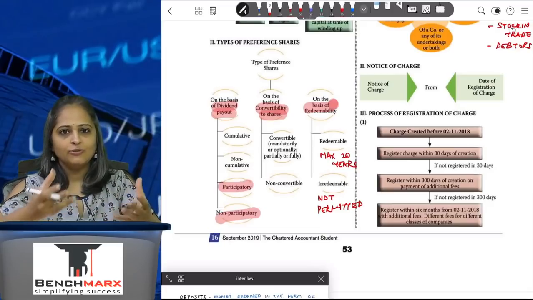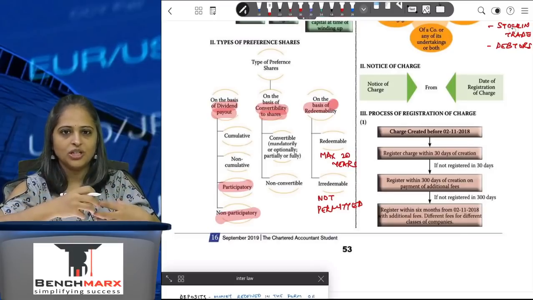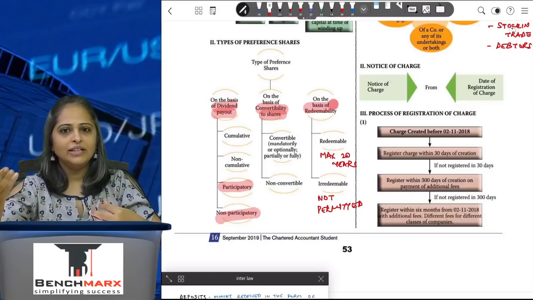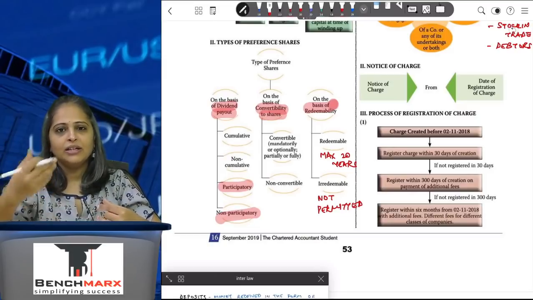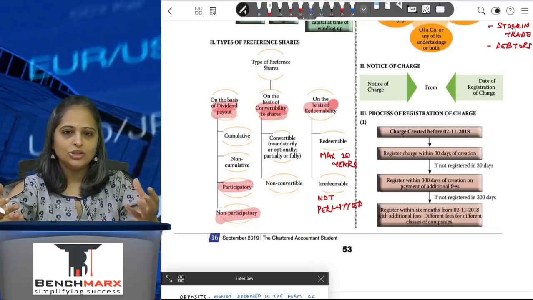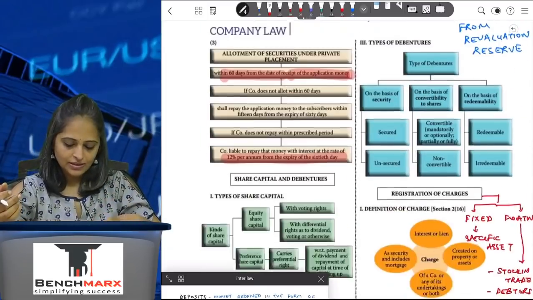Redeemable shares is where you have collected, suppose 20,000 per share from a preference shareholder, and you will return it back to that preference shareholder. Irredeemable is where you don't redeem. Irredeemable preference shares are not allowed to be issued in India, so you can issue only redeemable shares, which have to be redeemed within a maximum period of 20 years.